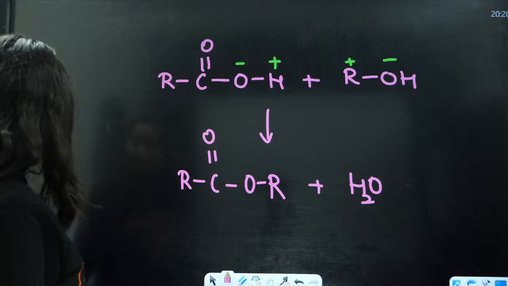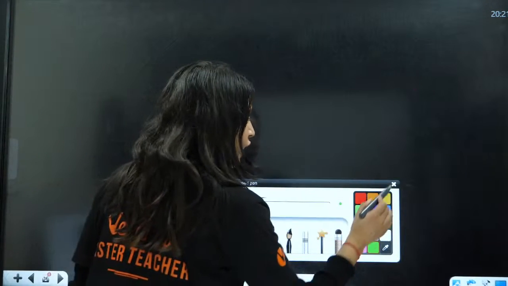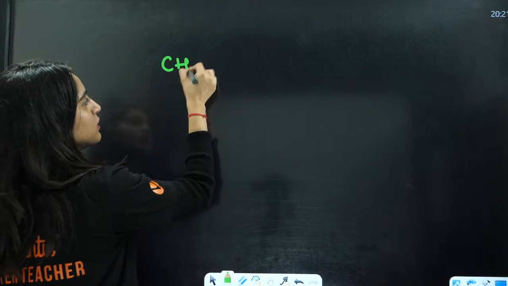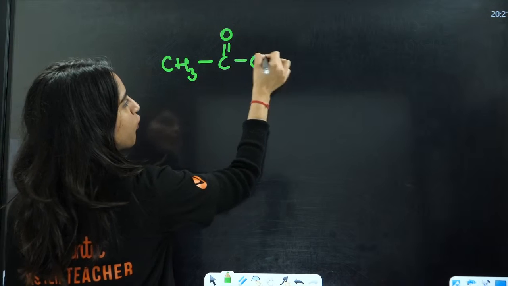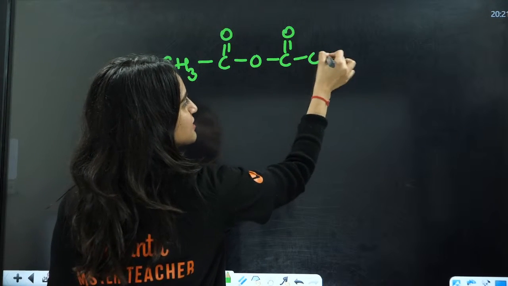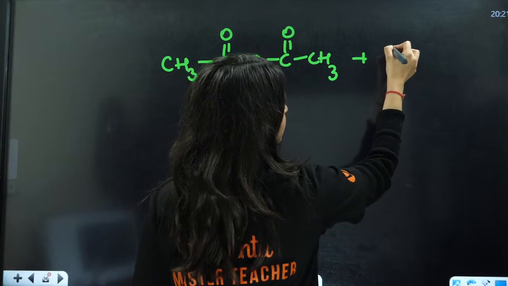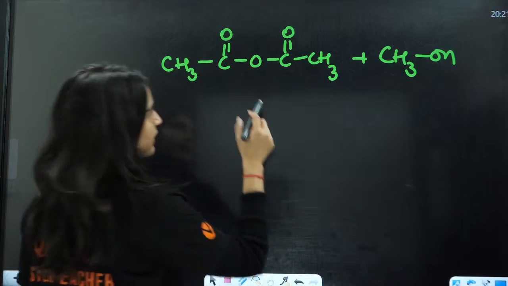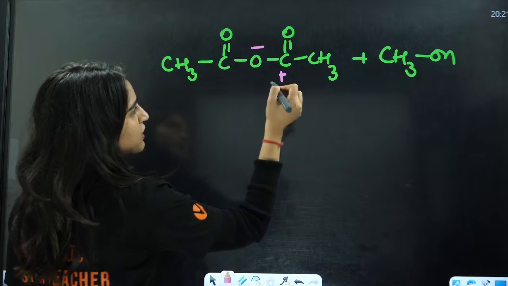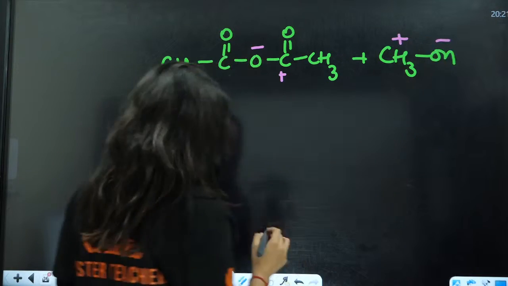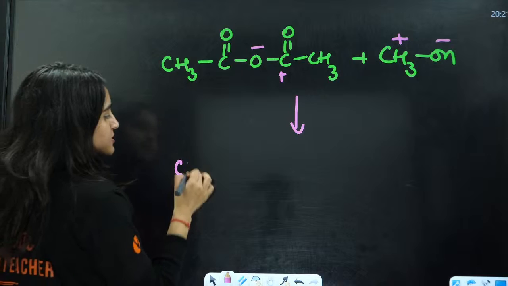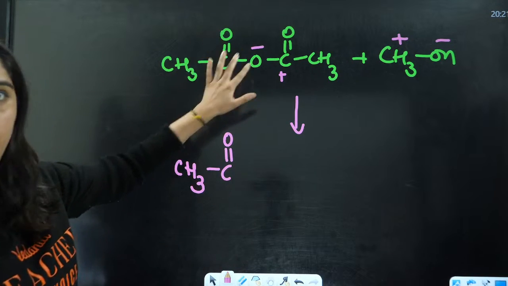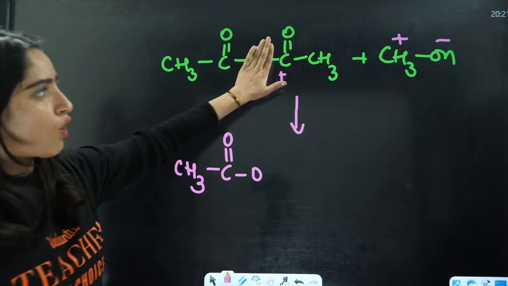Next, if you have acid anhydride, that is CH3, C double bond O, O, C double bond O, CH3, along with CH3OH. In this case, this is negative and this is positive. It is going to form the product CH3, C double bond O, O, CH3.